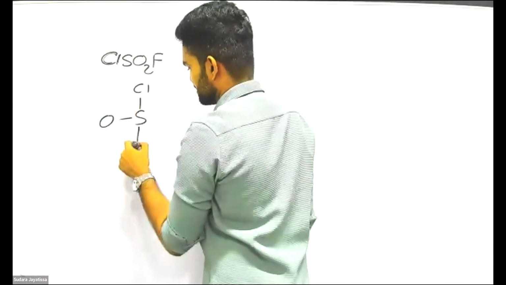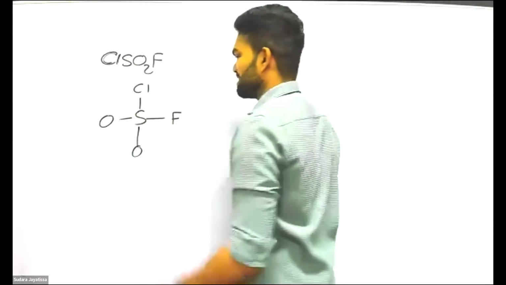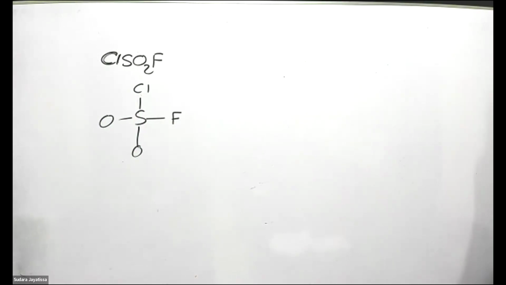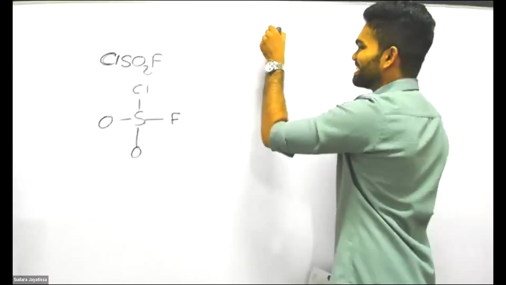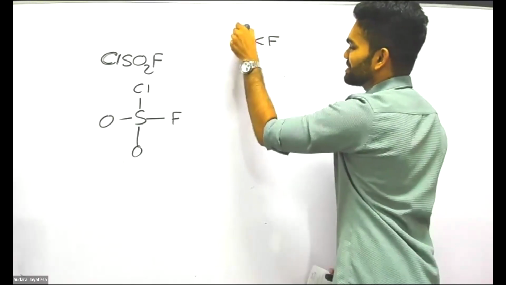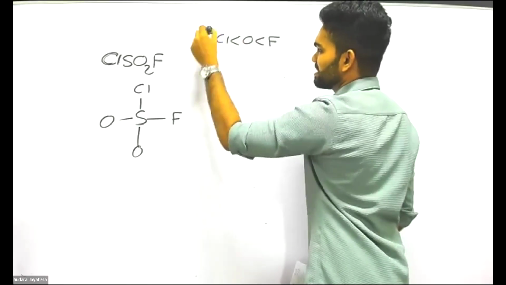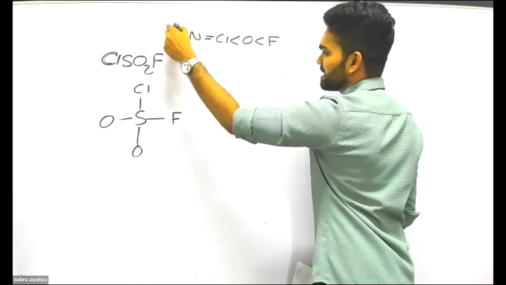Let's say if someone doesn't know how to select whether sulfur or chlorine, then we should say they are in a very bad situation. He or she needs to remember this order. Remember this one, this is the electronegativity order. Write it somewhere.